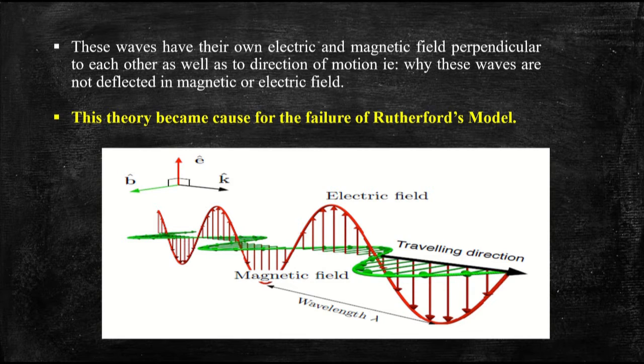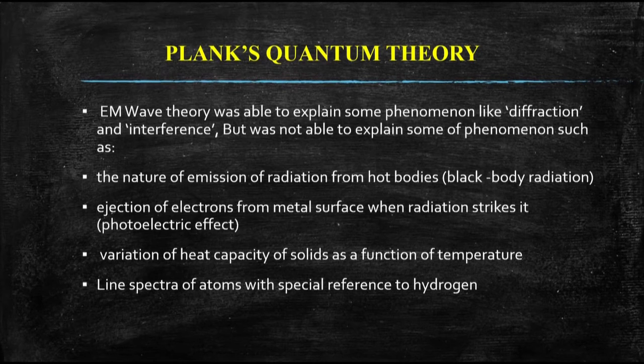So this was our EM wave theory about the waves and the reason why this theory was discovered and why this was predicted. So now Planck's quantum theory. The question arises: कि Planck's quantum theory कैसे आई, क्यों हमें एक और थ्योरी की जरूरत पड़ी. EM wave theory was able to explain some phenomena like diffraction and interference. So EM wave theory ने diffraction, interference और कई phenomena तो explain कर दिए, but was not able to explain